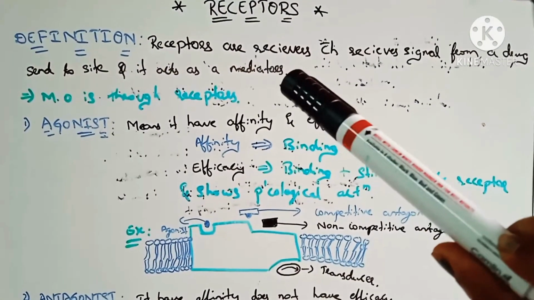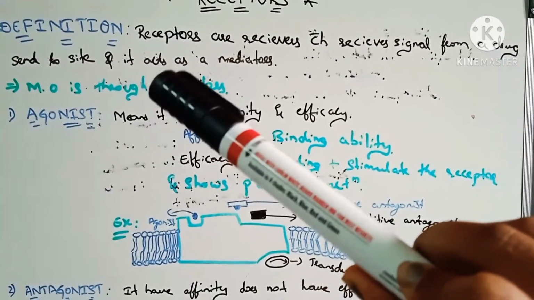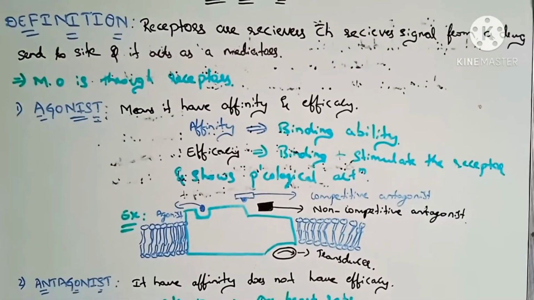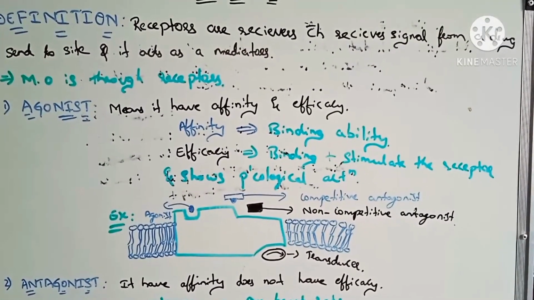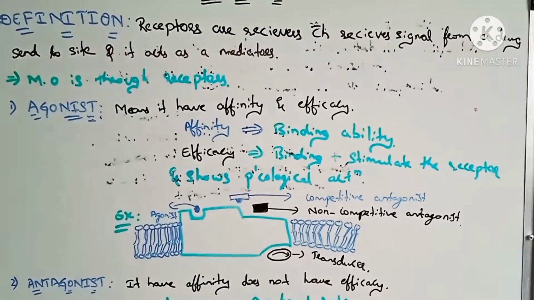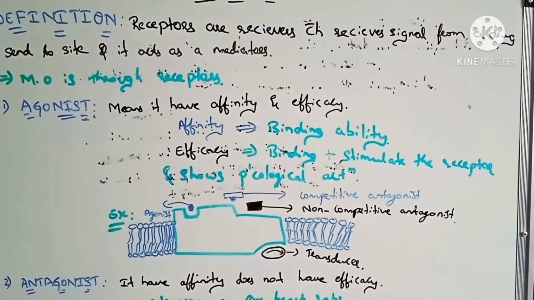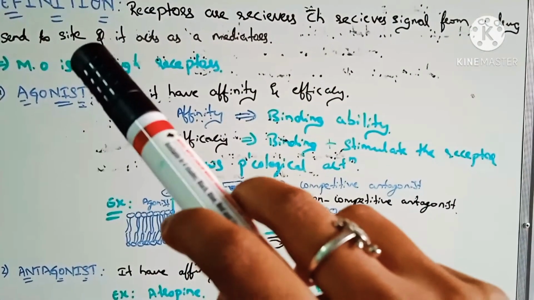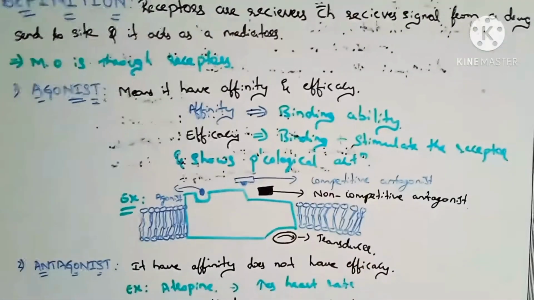Receptors are receivers which receive signal from a drug and send it to the target site, and they act as mediators. Receptors are receivers, meaning when the drug is administered either orally, parenterally or rectally, they receive the signal from the drug and send it to the target site.